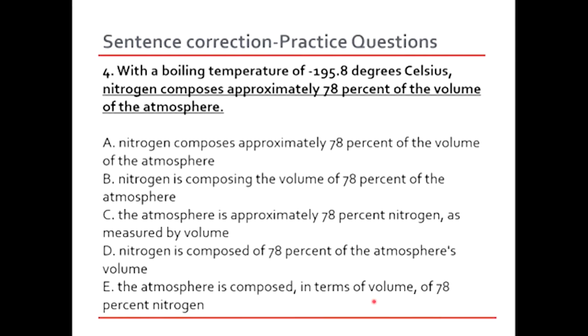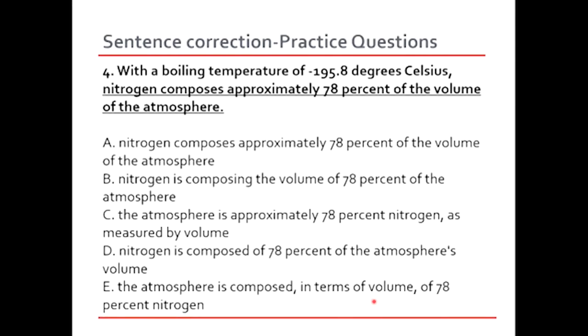So in that case, option B is not going to be correct because although we are talking about boiling temperature, it's a noun and not a verb. So nitrogen is composing the volume of 78% of the atmosphere. This does not make sense once again. Nitrogen composes sounds better. It makes sense over here. It sounds right to the ears.